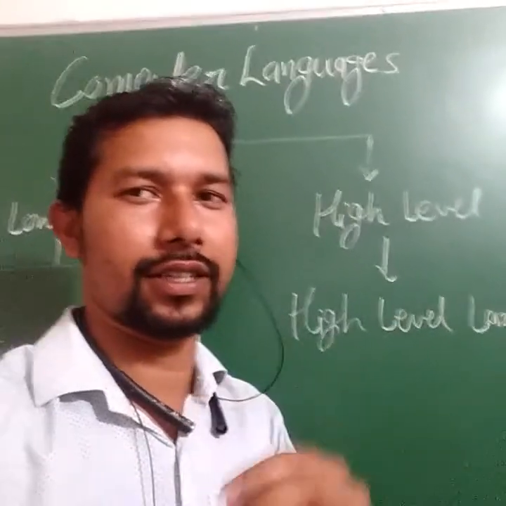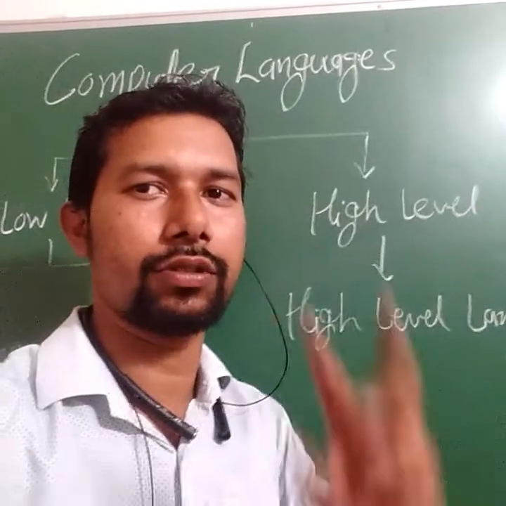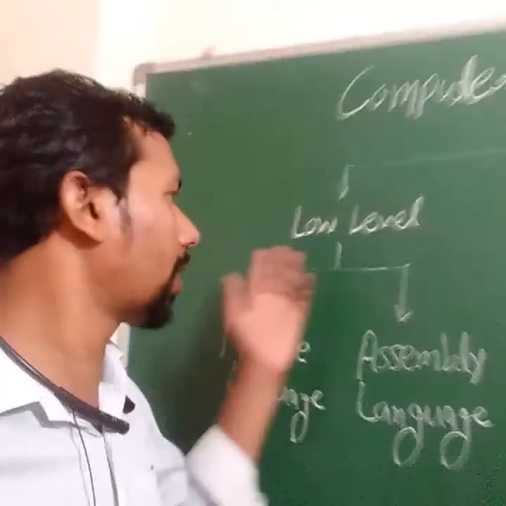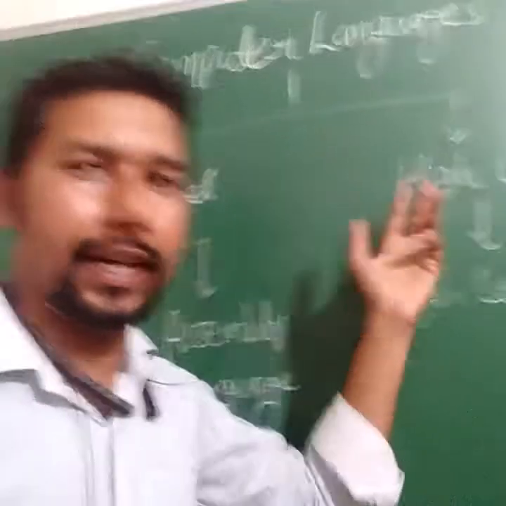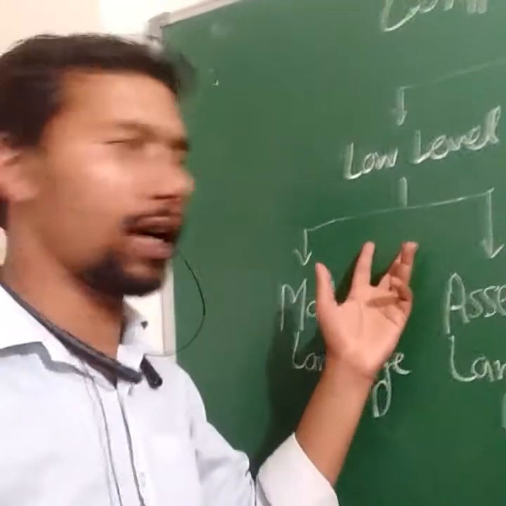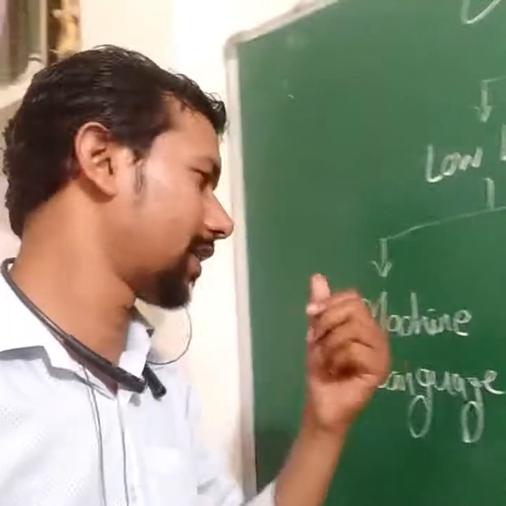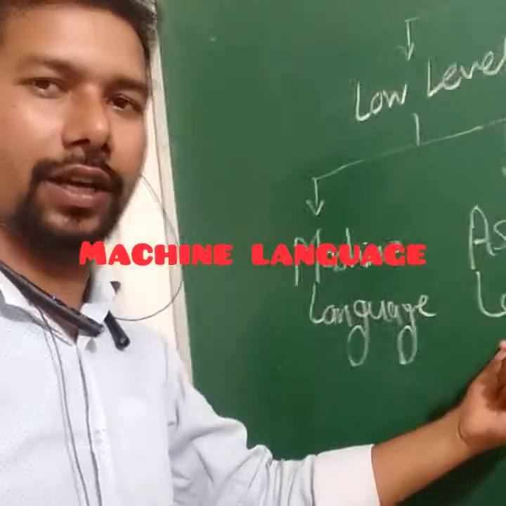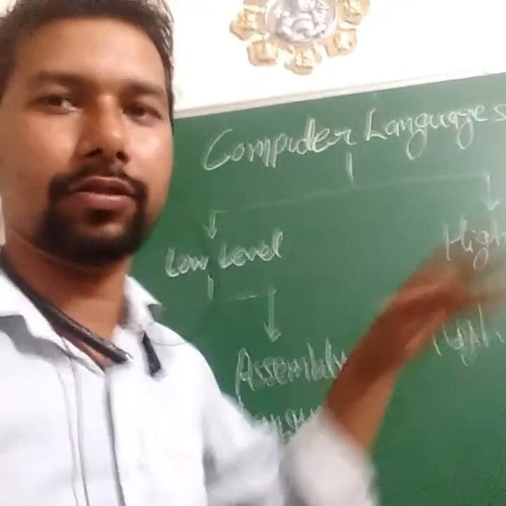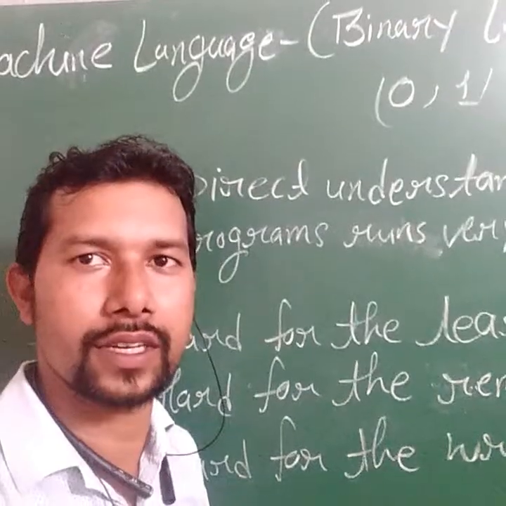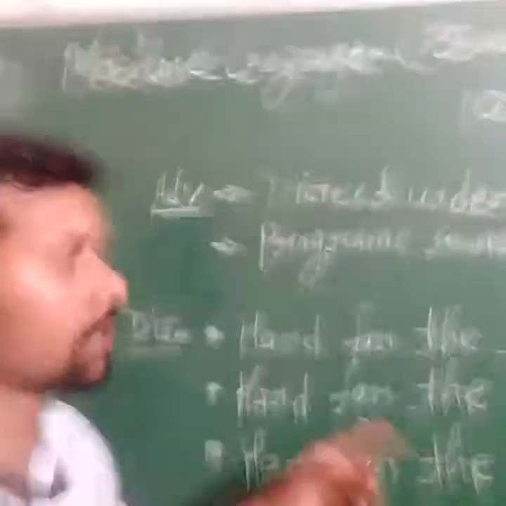My dear students, computer languages are divided into two levels. The first level is low level language and the second one is high level language. Low level language is again categorized into two parts, that is machine language and assembly language. After some time I will explain all about these languages. Now the first language is machine language.